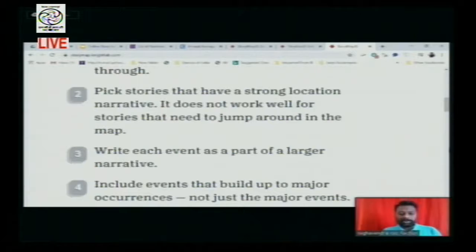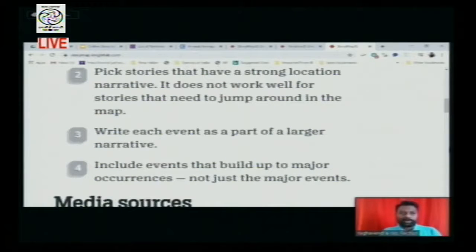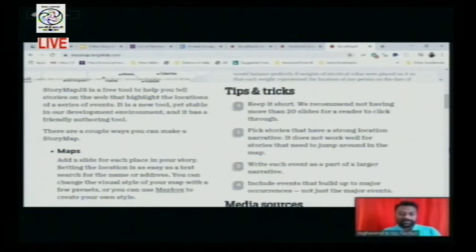Third, it will be made in the form of bits: at the first location you narrate a particular story, and at the second location you narrate a different story. So for a complete story map, you will make small bits, that is, small events of a big event. These are the 3 important steps everybody should know before they try this. Now we will first see an example of how it looks when we develop content in Story Map JS.